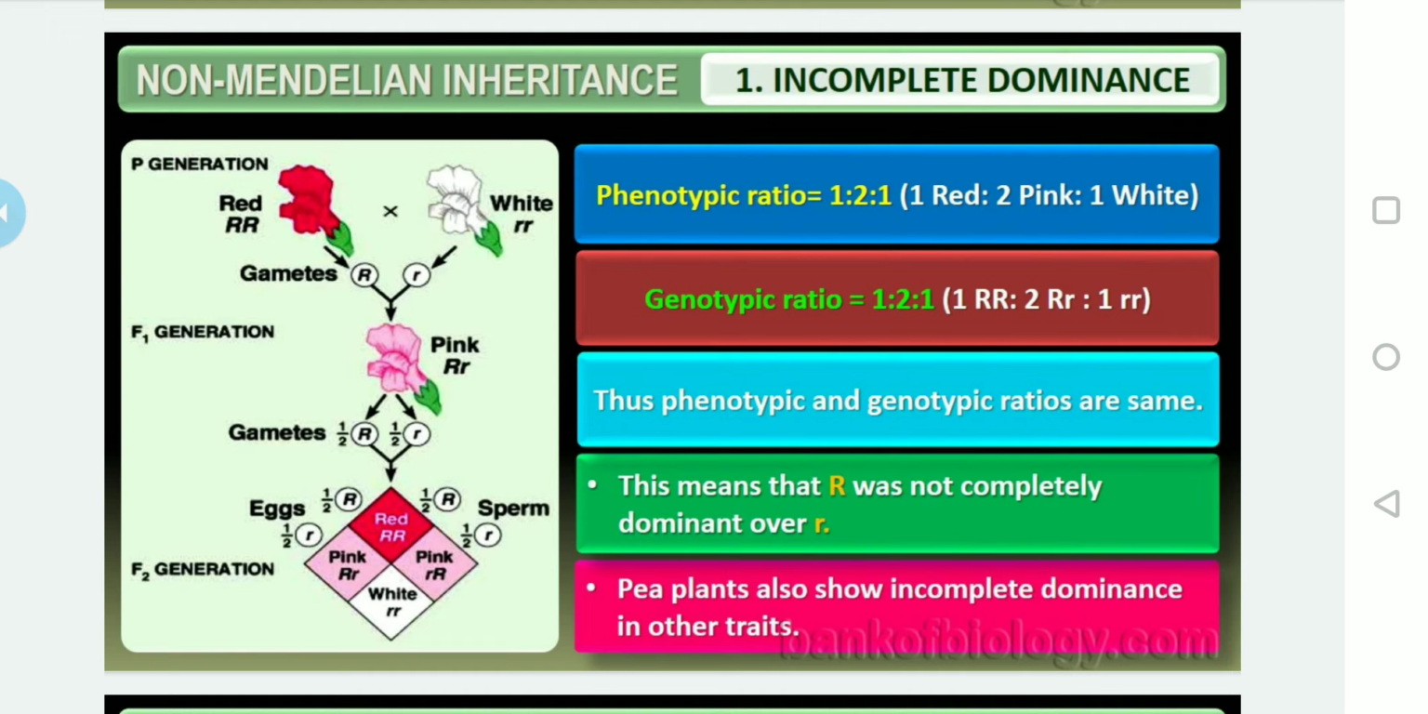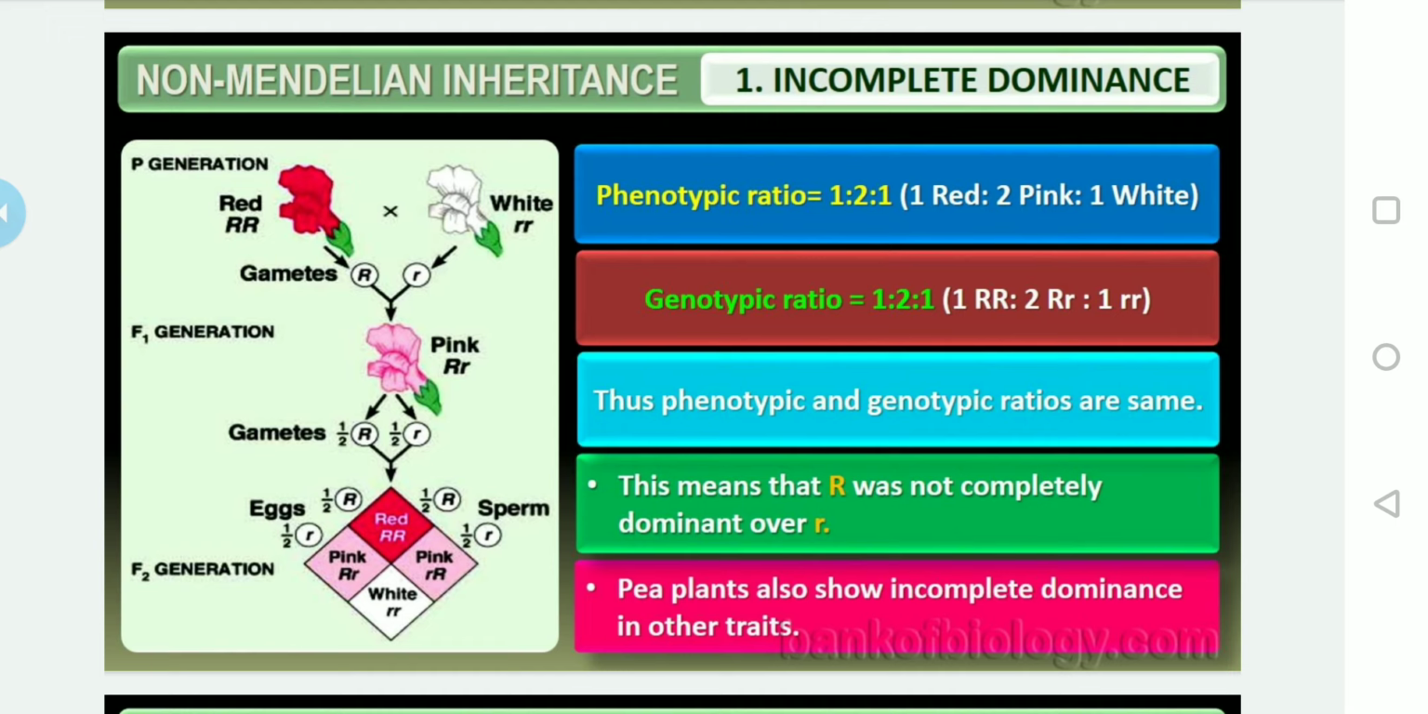When they continued the similar experiment, in the F2 generation, by selfing the F1 parents, they got, as you can identify in the Punnett square, capital R capital R, which is red, 1; capital R small r, pink, 2; and small r small r, white, 1. So they came to know the phenotypic ratio is 1:2:1. That means red is 1, pink is 2, and white is 1.